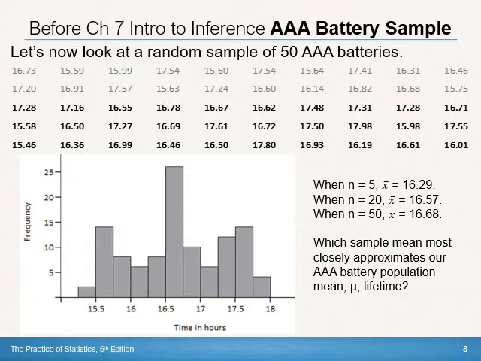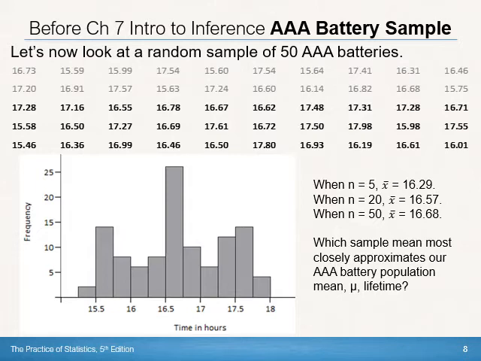All right. So the whole point of this chapter is to understand the difference between a sample and a population, and ultimately to calculate what's the probability that we would get a sample as extreme as we did. So in this case, how likely would we get a sample mean or X bar as low or lower than 16.68 when the true population mean is 17? Now, we don't know what the true population mean is.